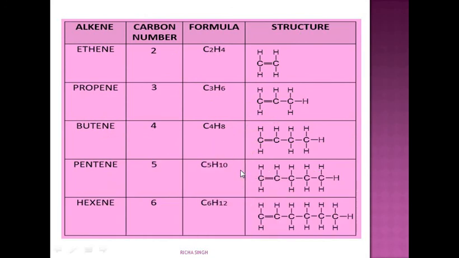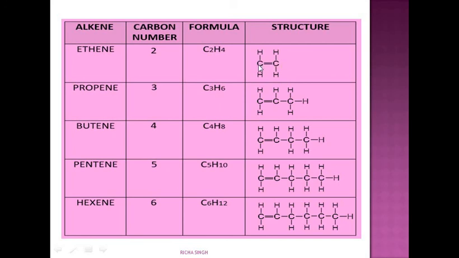Next we see alkenes. Again, if carbon is 2, we use the prefix eth, and it has a double bond, therefore we end up with -ene. The formula will be C2H4 because the general formula for alkenes is CnH2n. Whatever the number of carbon atoms, just double it for the hydrogen atoms attached. Side by side you can see the structure also.